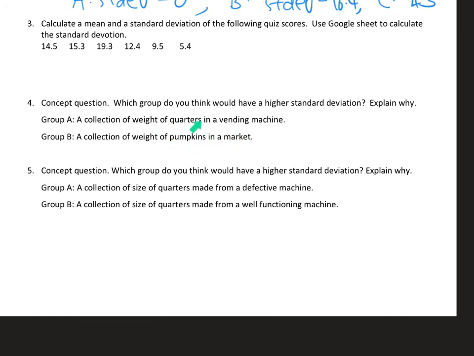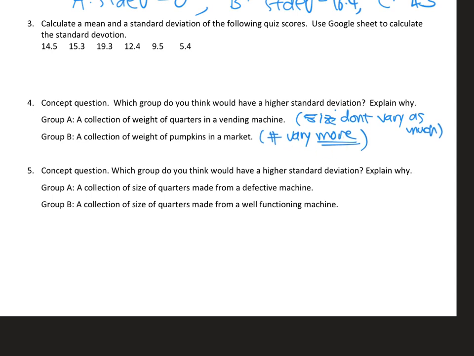So I'm thinking quarters, the size of a quarter doesn't vary that much. They're pretty much all the same size. Whereas pumpkins are not necessarily the same size. There are small pumpkins and large pumpkins. So here I can imagine the weights, the numbers, vary more for pumpkins. For quarters, the size doesn't vary as much, because quarters are pretty much the same size, whereas with pumpkins, there are some small pumpkins and big pumpkins.